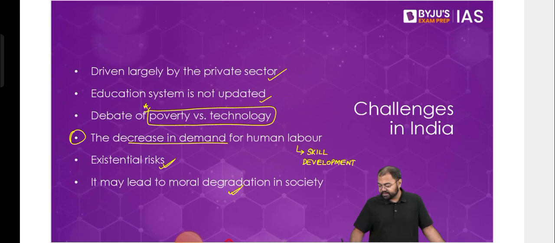Which country is first position in AI? Two of the countries which have been doing significant things in AI, one has been the US, one has been China. These two have been the countries which have spent a lot of money, invested a lot, and they have been growing a lot in this sector.